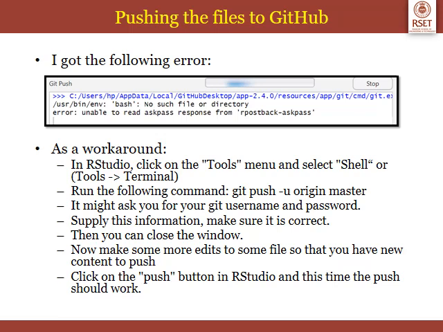Now in the shell, run the following command: git push -u origin master. It might ask you for your Git username and password. Supply this information. Make sure it is correct. Your Git repository, Git account, username and password you will have to enter. Then you can close the window.